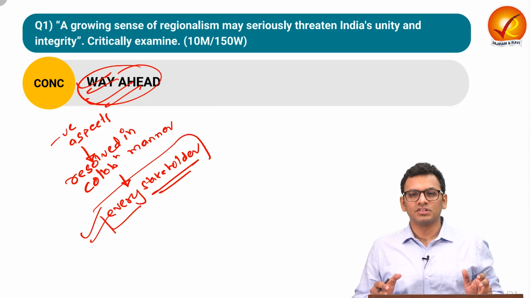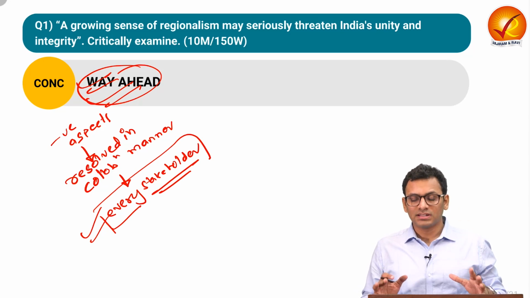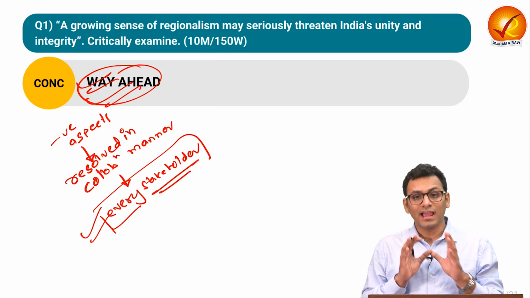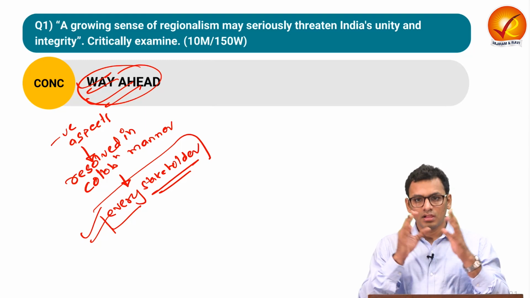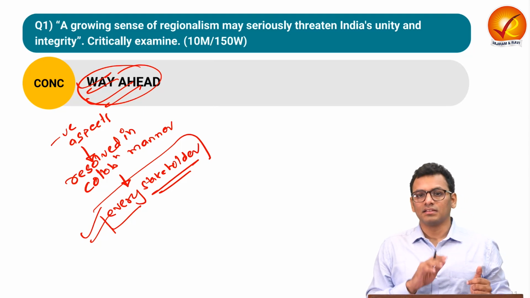So over here we are making sure that regionalism is not directly threatening India's unity and integrity, but rather it is strengthening national development. So this is something you can write in the way ahead aspect.